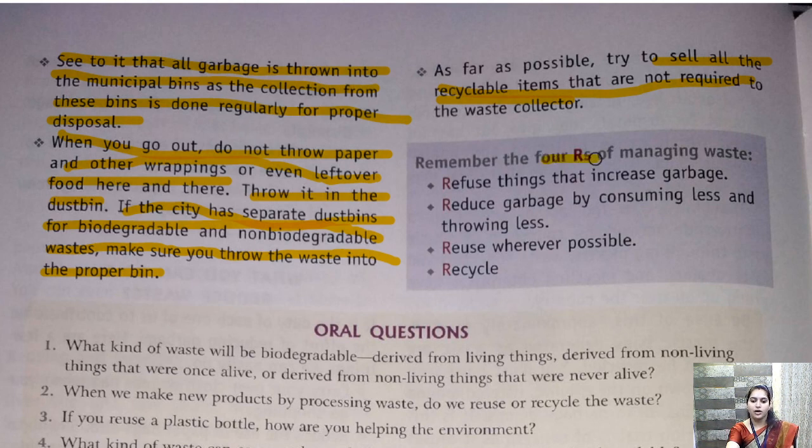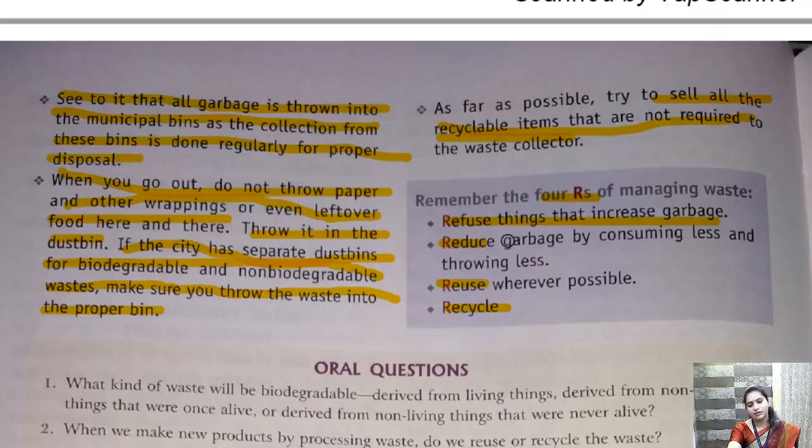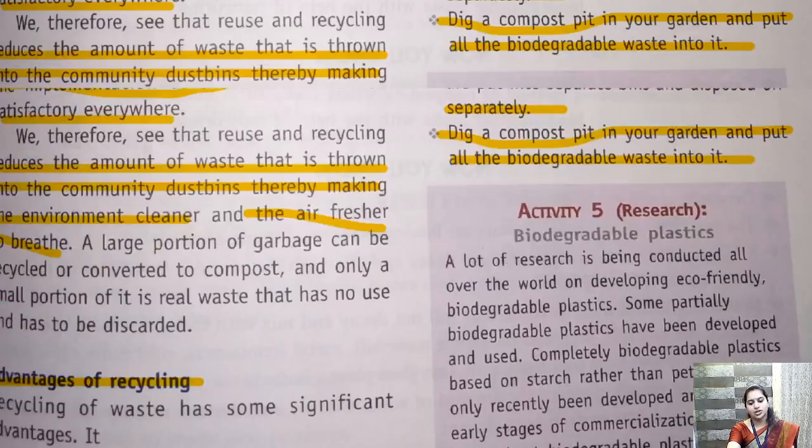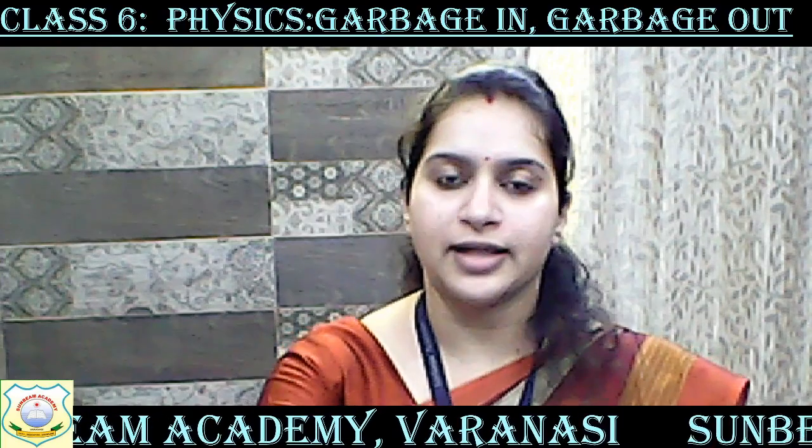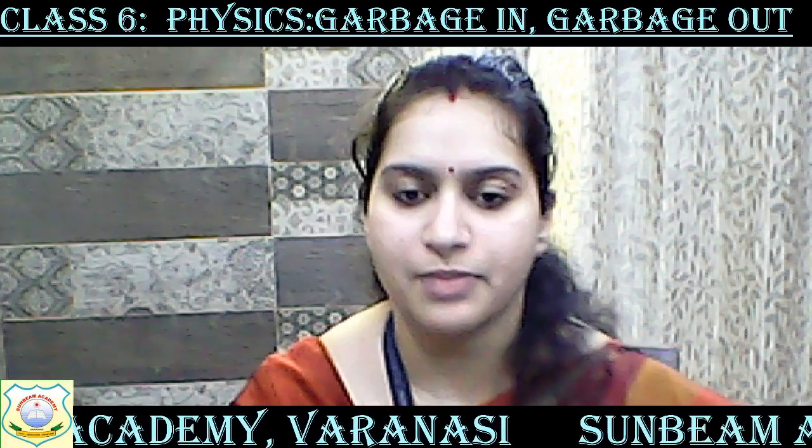Here are the 4 R's that we should remember. First is refuse things that increase garbage. Reduce garbage by consuming less and throwing less. Reuse wherever possible, and recycle. So we have already done it. So children, that was about this chapter. We have completed the explanation of the chapter Garbage In and Garbage Out.